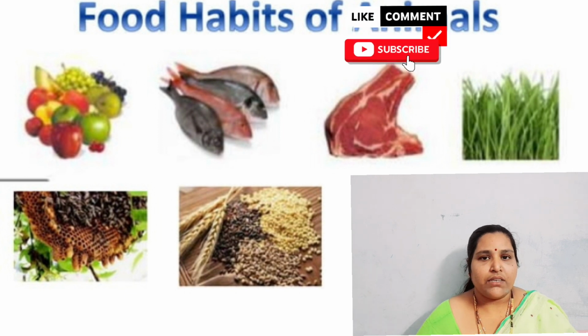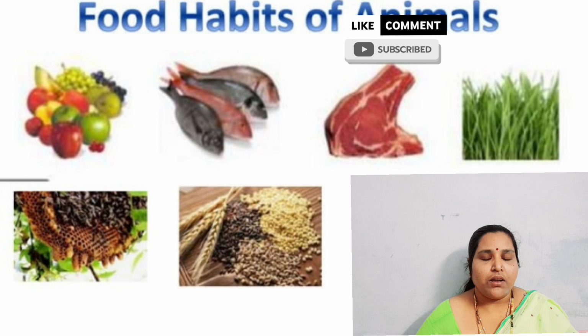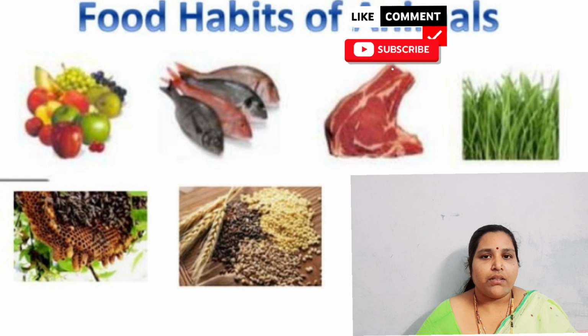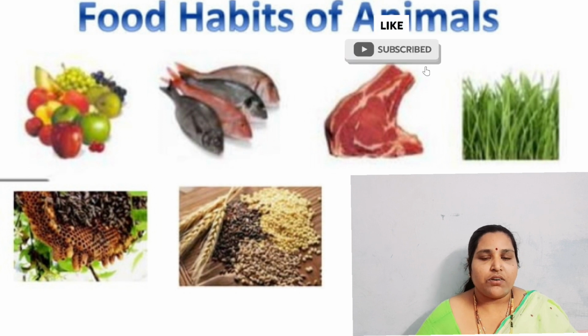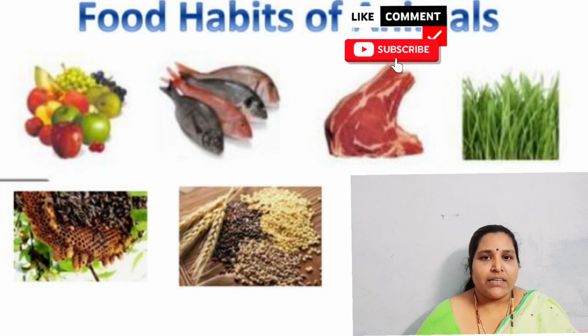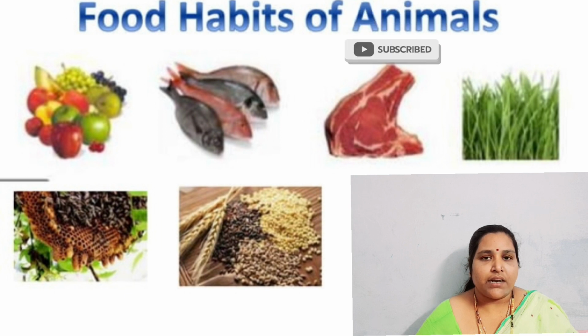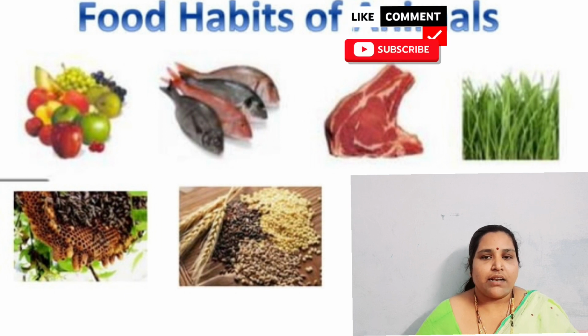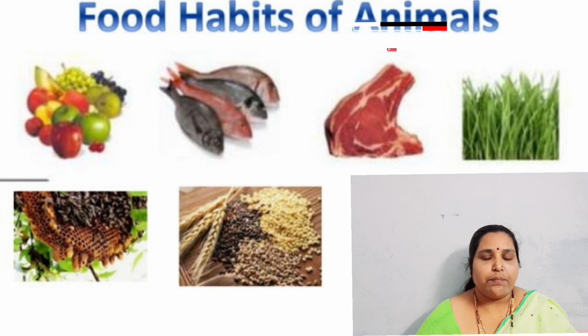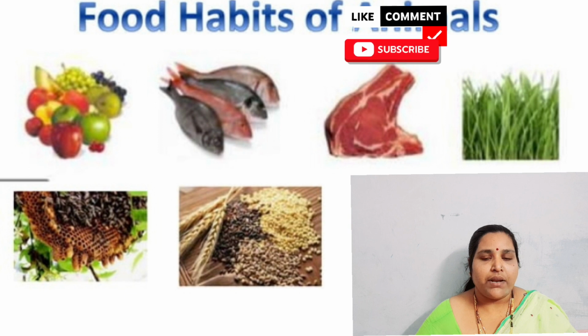What are primary consumers? Depending upon the nature of food habits, plants and animals are classified in nature. Plants are the producers. Why are plants called producers? Plants prepare their own food through photosynthesis, so they are called producers. The animals that depend upon plants, that are called herbivorous, are called primary consumers.